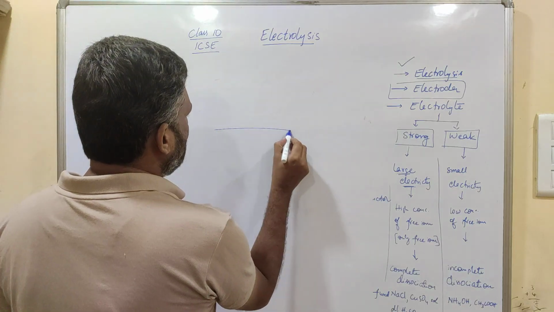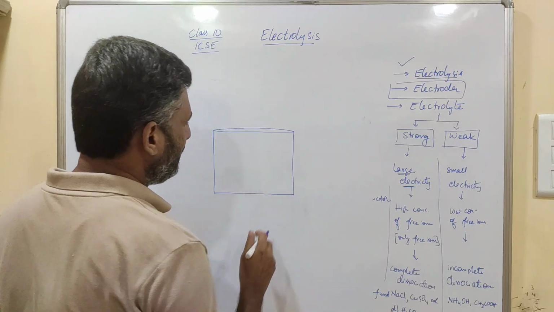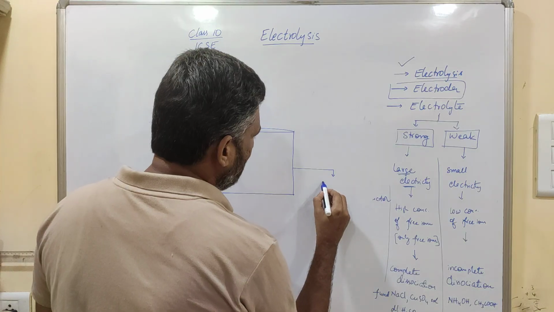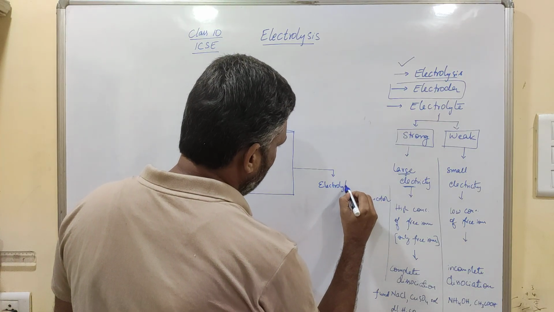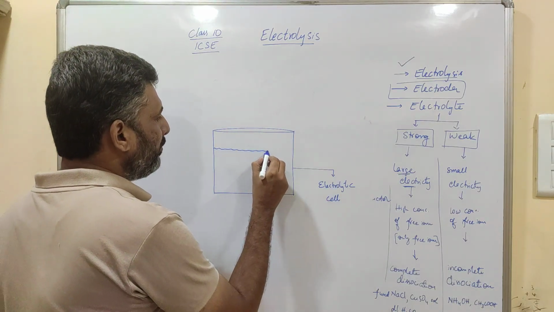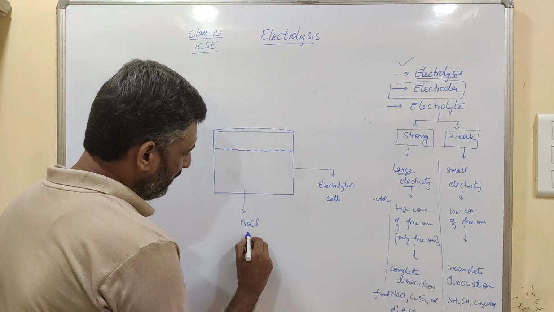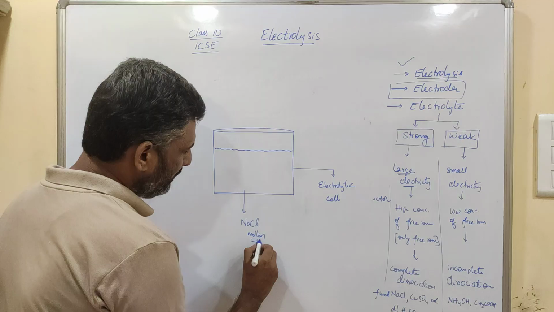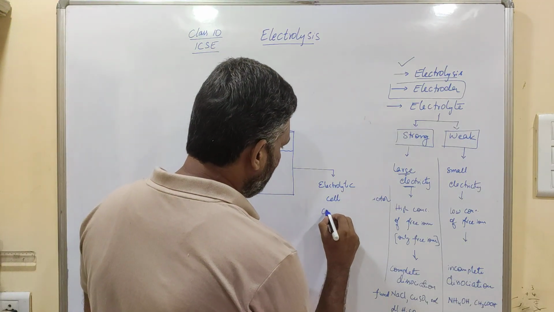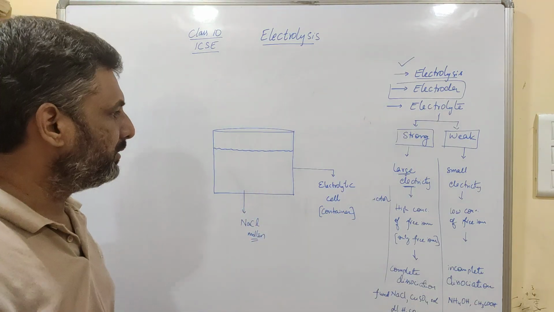This whole process is carried out in a container, which is called an electrolytic cell. Let us say you want to electrolyze molten sodium chloride. I am taking molten, that is liquid, sodium chloride in this electrolytic cell, the container in which we carry out this process.